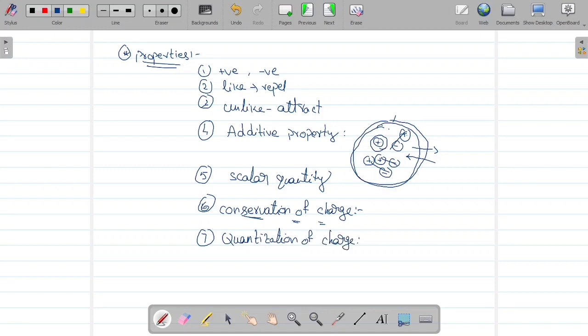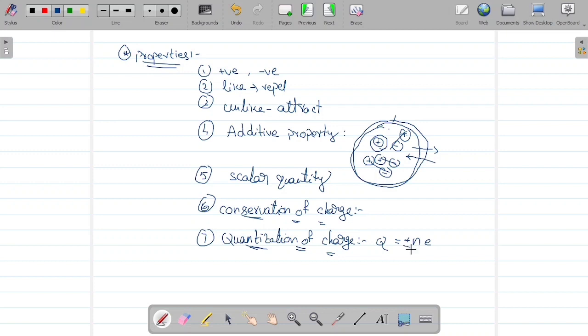What is this quantization of charge? Quantization of charge is denoted with the capital Q. Q equals plus or minus Ne. What is this plus or minus Ne? N is nothing but an integral multiple. e is nothing but the charge of an electron.